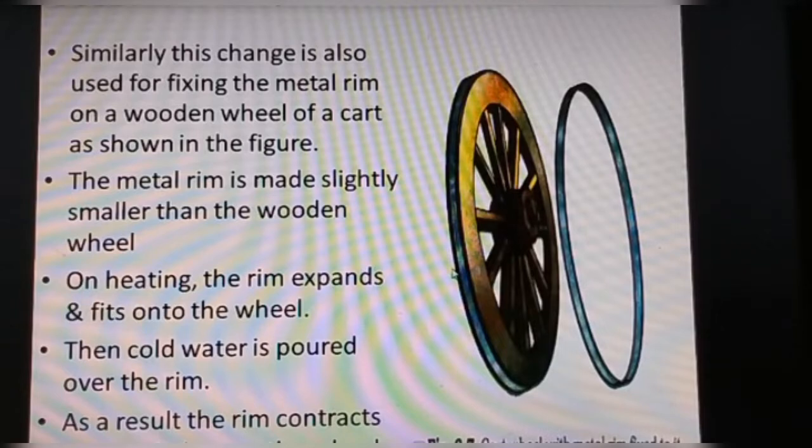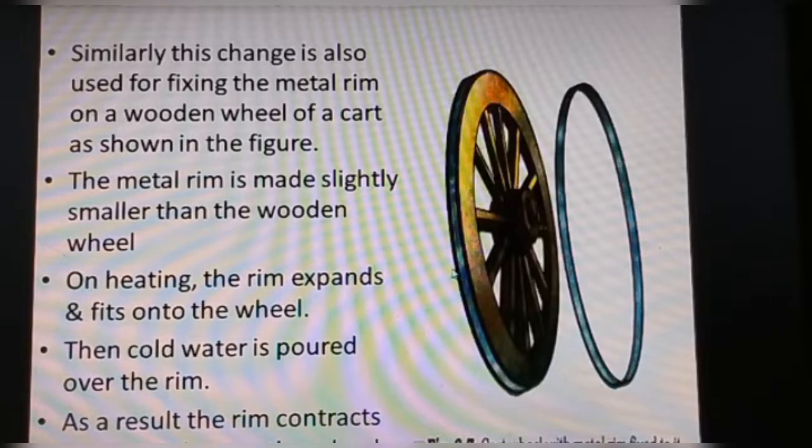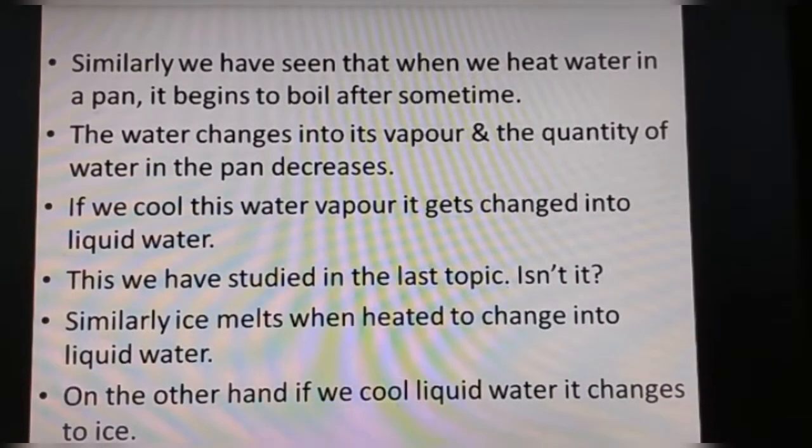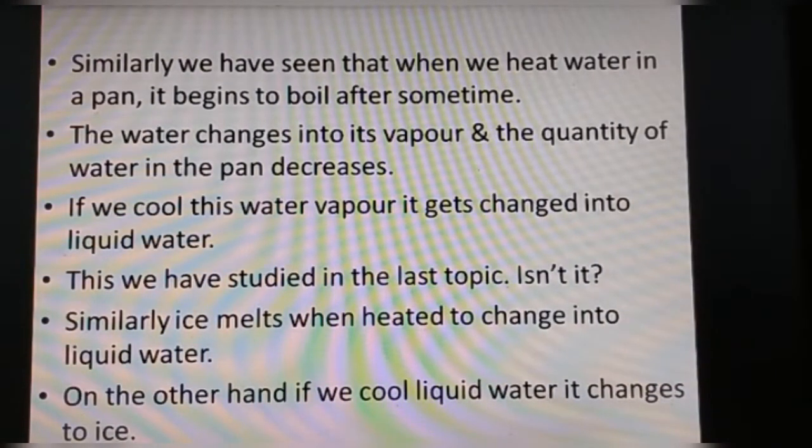And then what is done? Cold water is poured over the rim. So it contracts, and thus it fits tightly onto the wheel. So this is one type of change we can bring due to contraction and expansion.